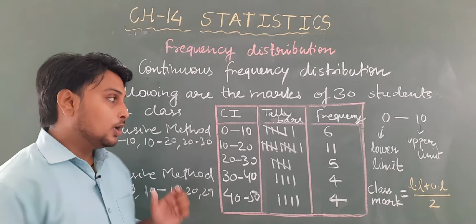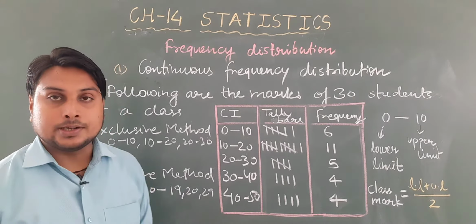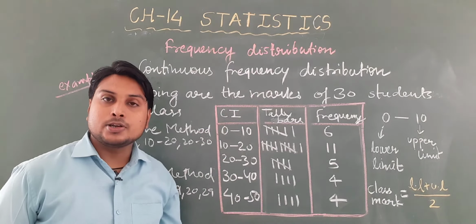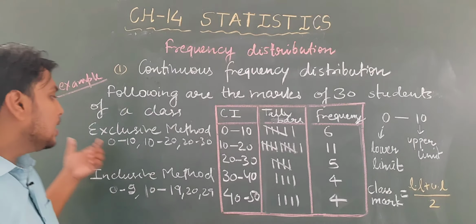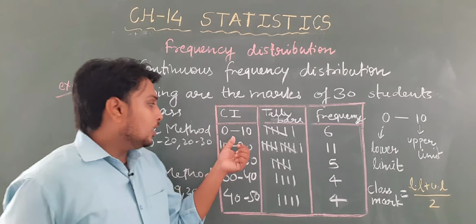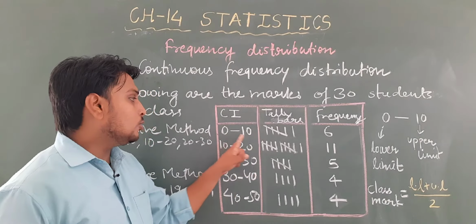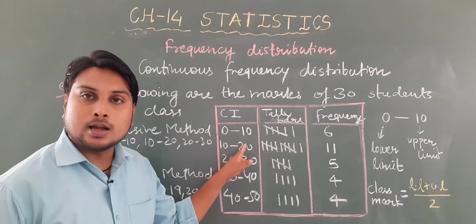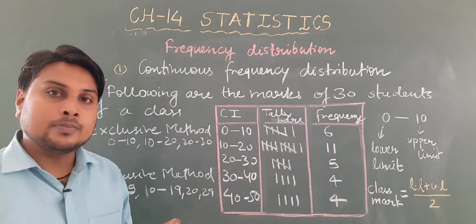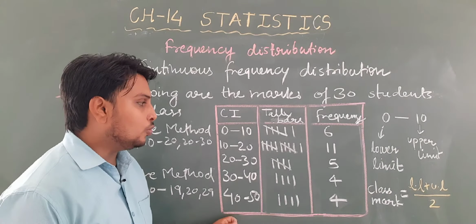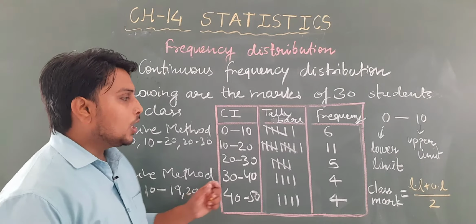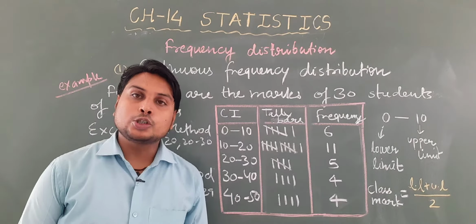In this section what we have studied is what continuous frequency distribution is, the representation of continuous frequency distribution, and the methods: exclusive method and inclusive method. Here the data is like this, 0 to 10, 0 is the lower limit, 10 is the upper limit, and what will be their class mark? When you add them and divide by 2, that will be your class mark.